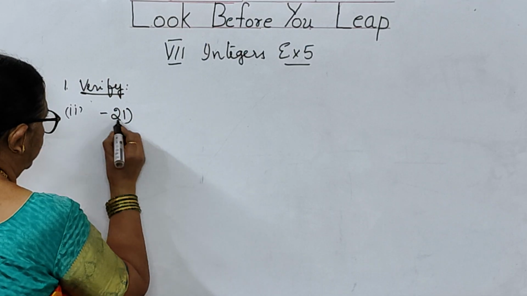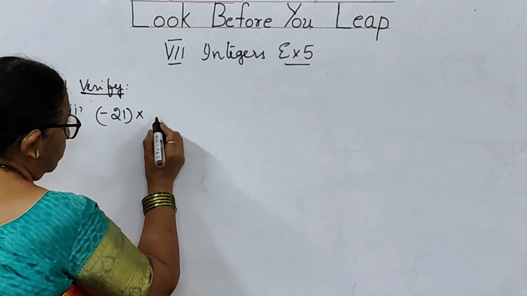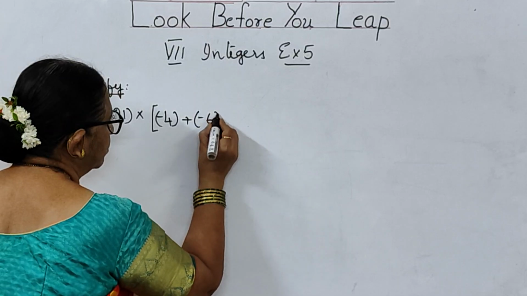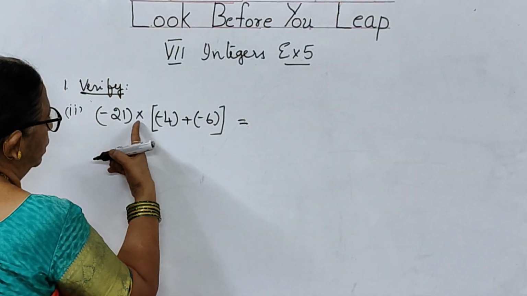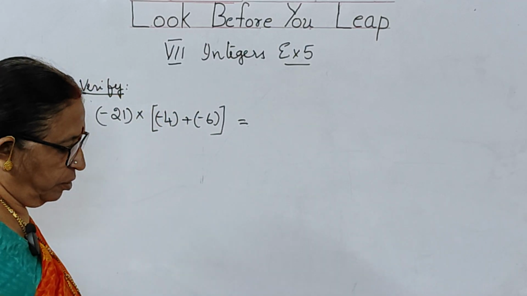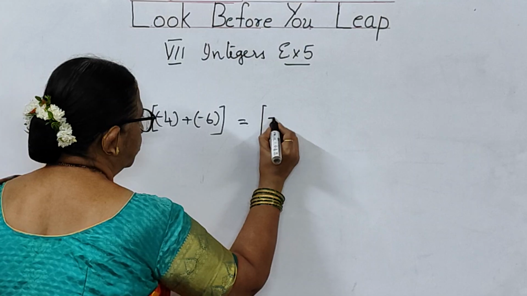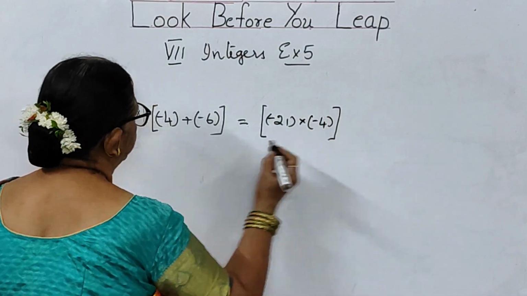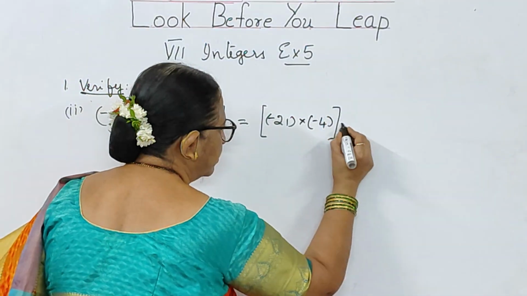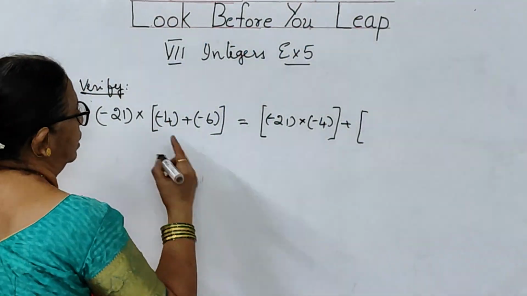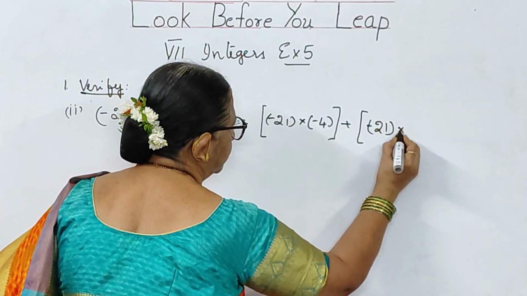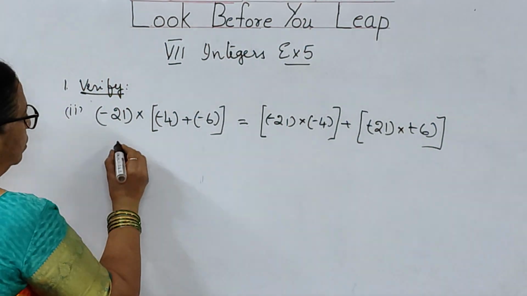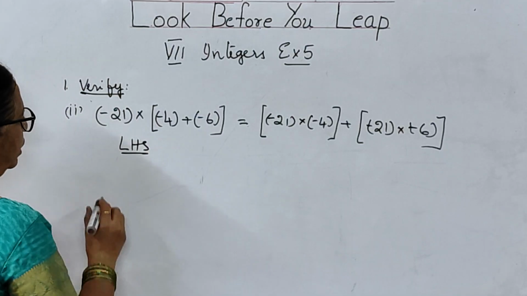The second bit given to you is minus 21 into minus 4 plus of minus 6 is equal to A into B plus C is equal to A into B plus A into C, that is minus 21 into minus 4 plus minus 21 into minus 6. This is the problem.